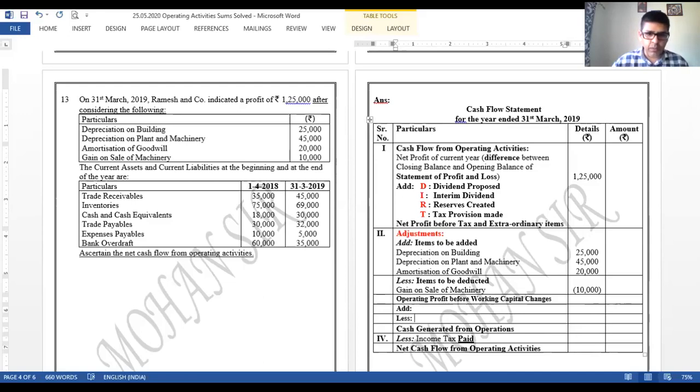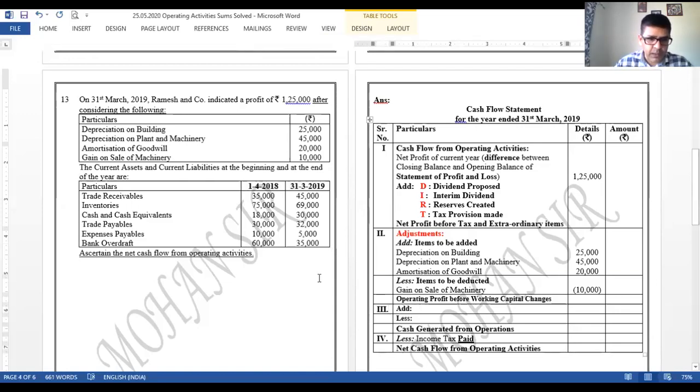Let us start one by one. Now, whenever you start with the current assets and current liabilities, please take care of the dates given to us over here. It is 1/4/18 and 31st March 19. This is opening and closing balance given to us. So let us compare the two balances. Let us decide whether the asset has increased or decreased, whether the liability has increased or decreased. Accordingly, we are going to give the effect in the third part, right? Third part basically talks about the changes in working capital.